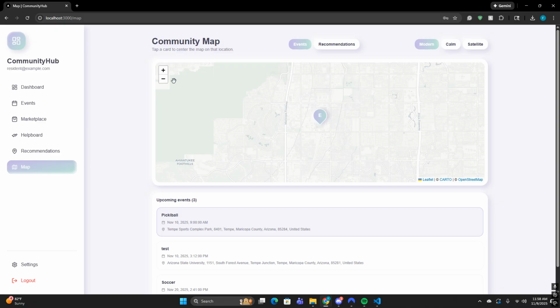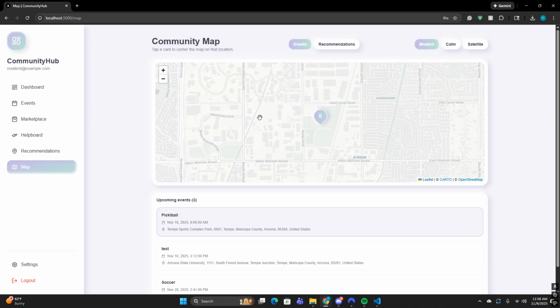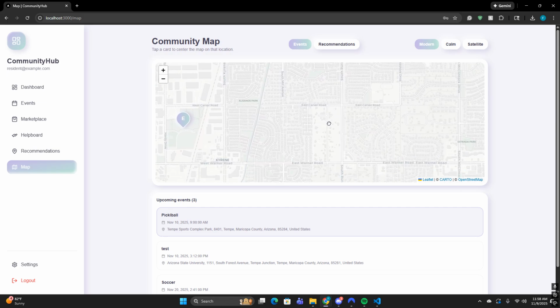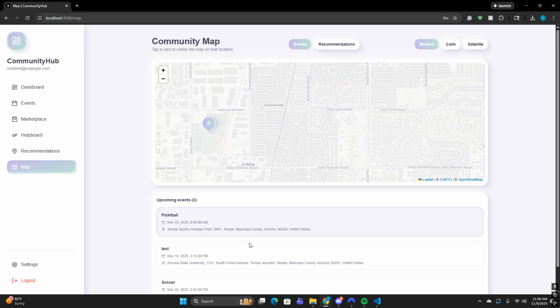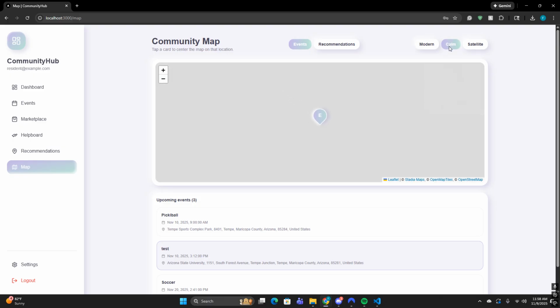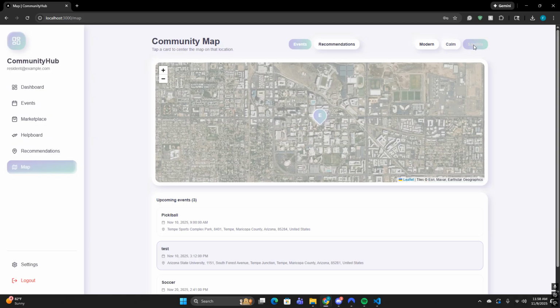So let's say you were using this in your local community. Presumably, people would set up things here or at this park, maybe a barbecue at somebody's house, and you could see multiple locations populate all across Phoenix to see what you'd like to do. And then of course, we added a little extra fancy features. If you want, you can choose different viewings of your map if you have different preferences.